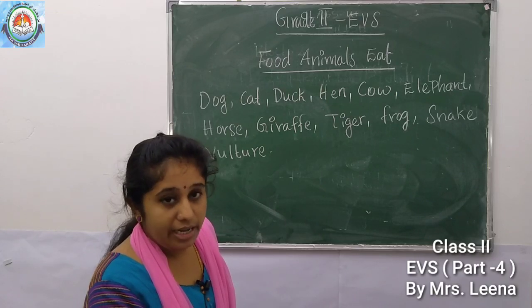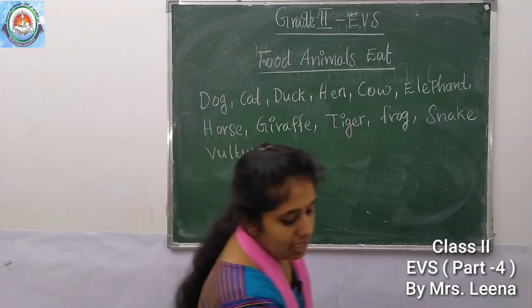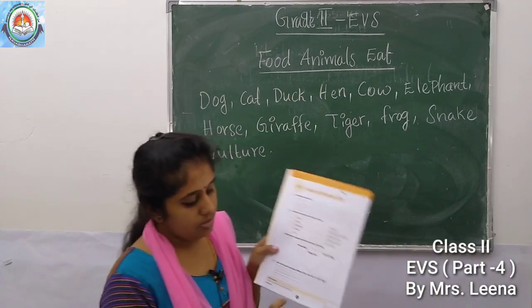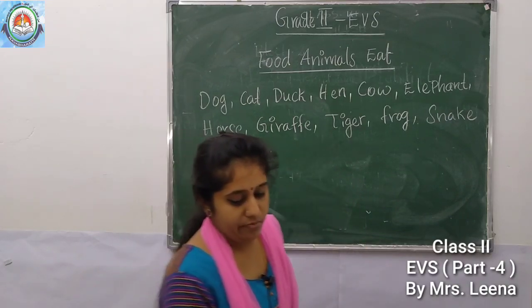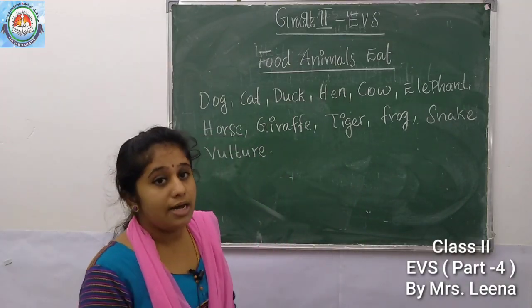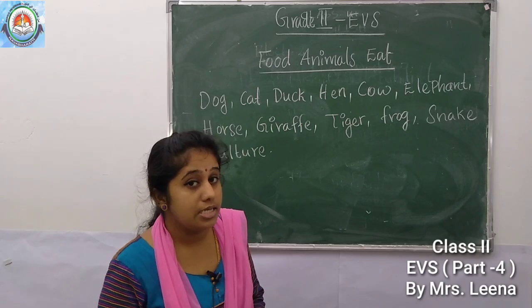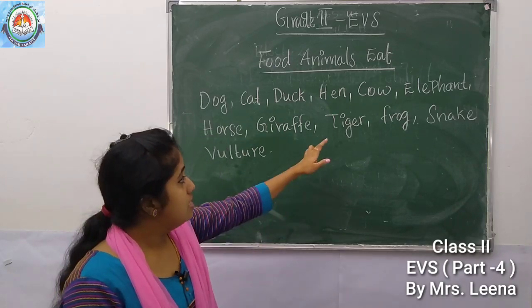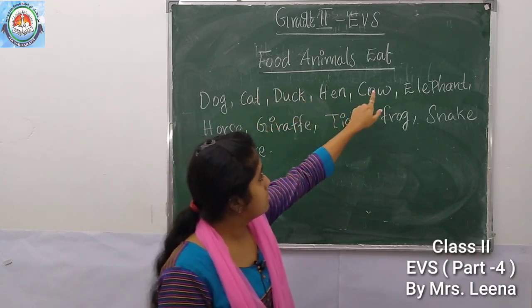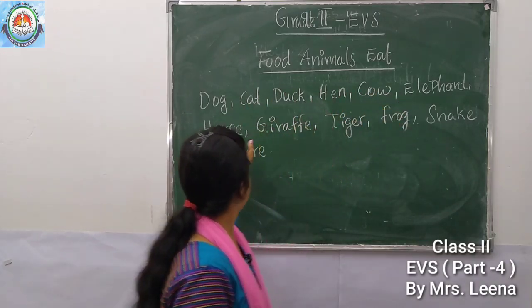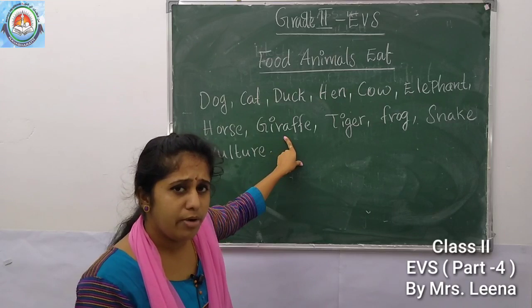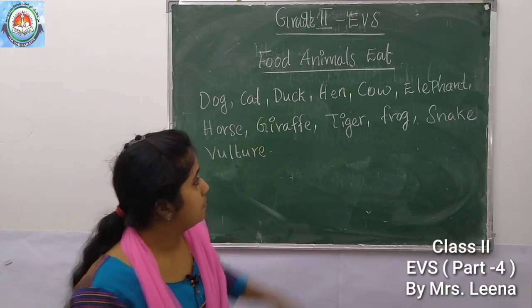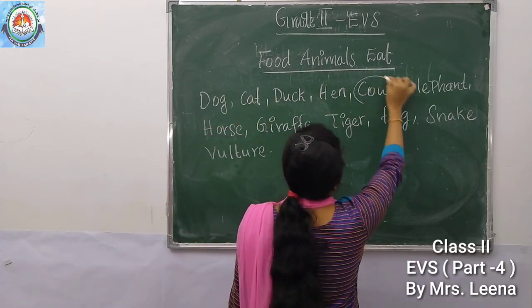That is already there in the workbook. See page number 16, Venn diagram. So, what are the food habits of animals? Yes, we can write in 3 headings, isn't it? See, what is this? Cow, elephant, horse, giraffe. What is the food habit of these animals? See, we can circle.